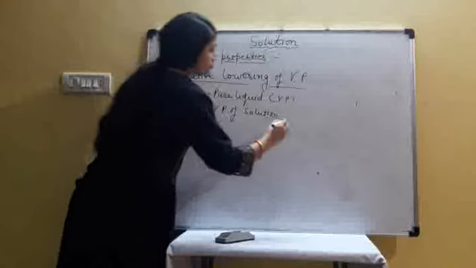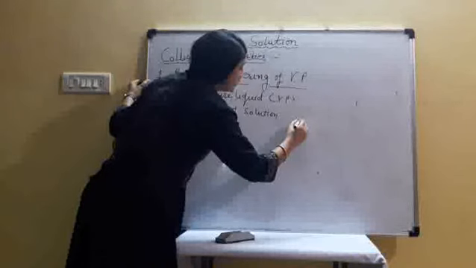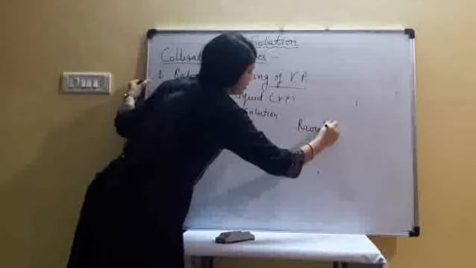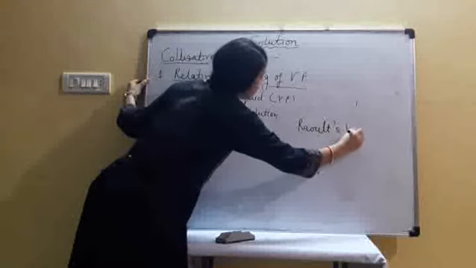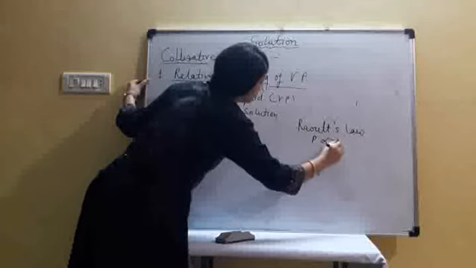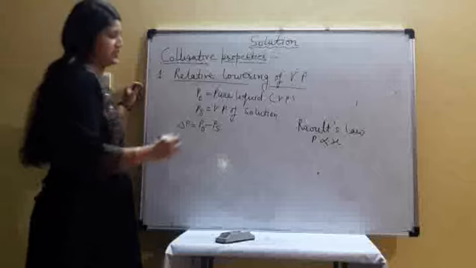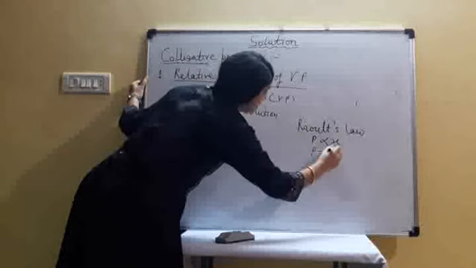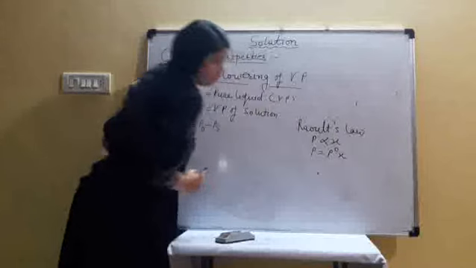According to Raoult's law, the vapor pressure of the liquid in the solution is directly proportional to its mole fraction. So we can write P is equal to P naught X according to Raoult's law.